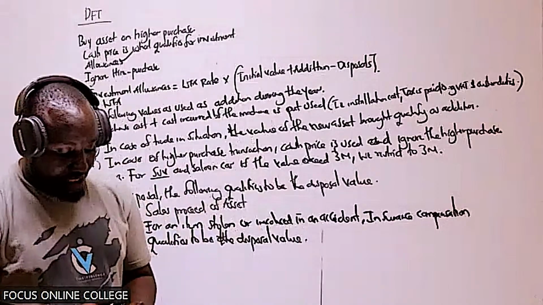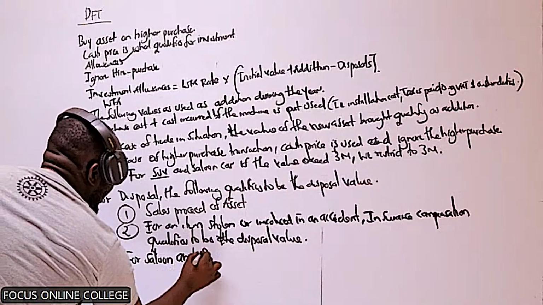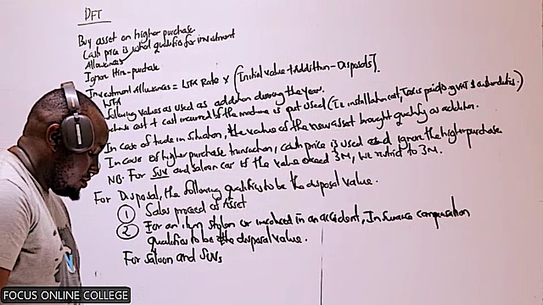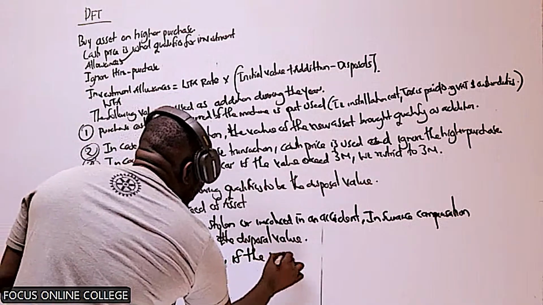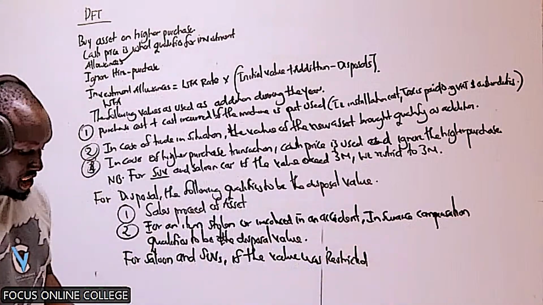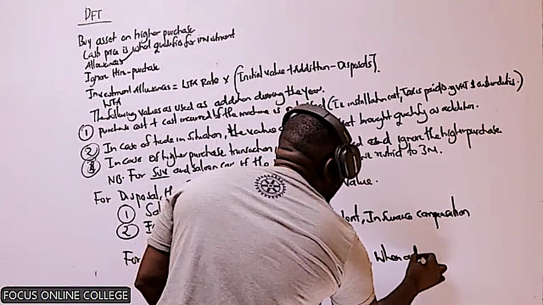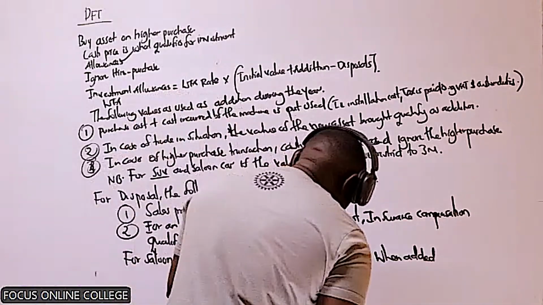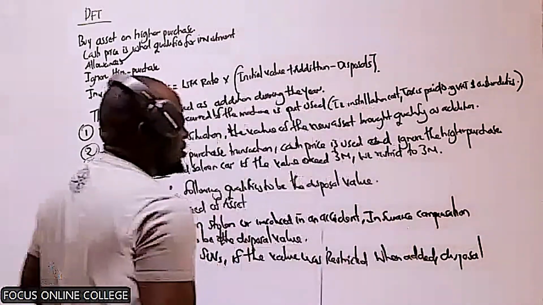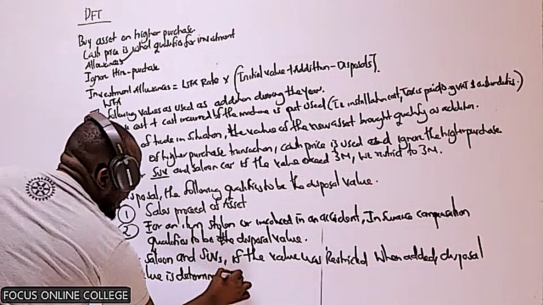Then the last item before we get to the question. For saloon cars and SUVs, if the value was restricted when added, we say disposal value is determined as follows.